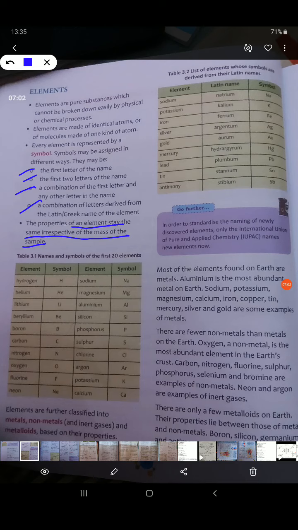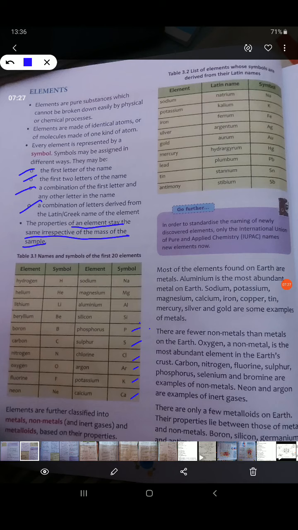Now here are the first 20 elements of the periodic table. You need to learn these first 20 elements. Hydrogen, helium, lithium, beryllium, boron, carbon, nitrogen, oxygen, fluorine, neon, sodium, magnesium, aluminum, silicon, phosphorus, sulfur, chlorine, argon, potassium, calcium. So these are the first 20 elements of the periodic table and you need to learn them.